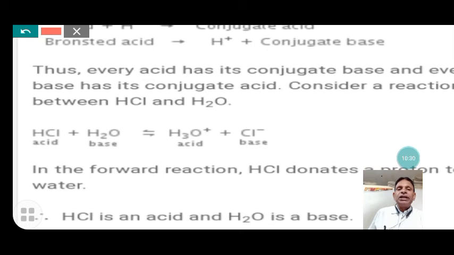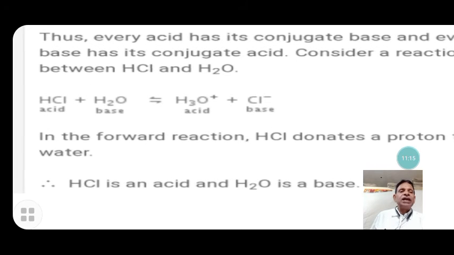Look here: the acid HCl and its conjugate base, the chloride ion. The base H2O and its conjugate acid, the hydronium ion H3O. Water acts as a base, and when it accepts hydrogen it becomes the hydronium ion. The hydronium ion acts as an acid. HCl is the acid which donates a proton and becomes the chloride ion.